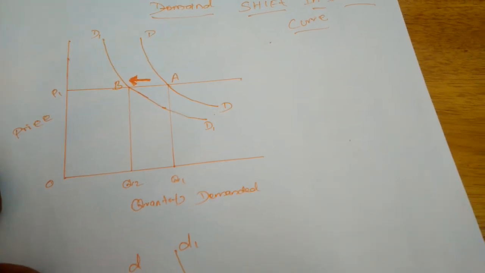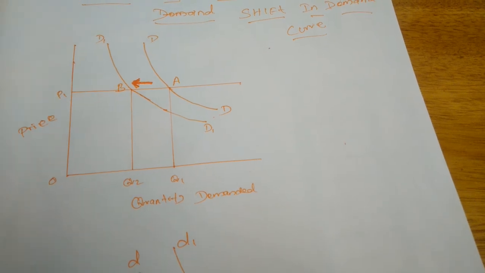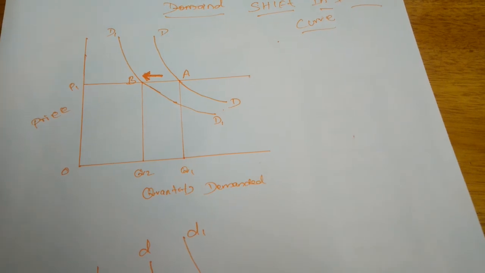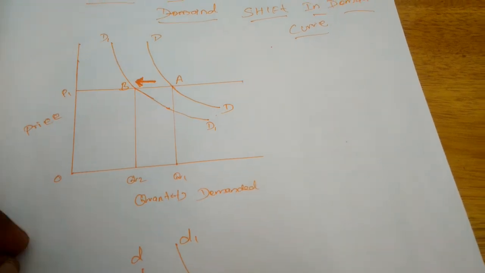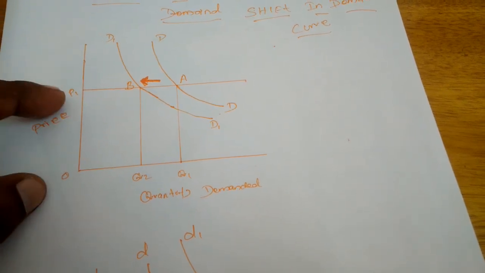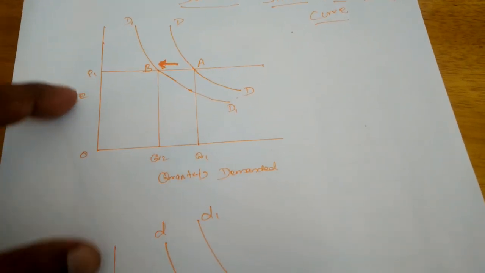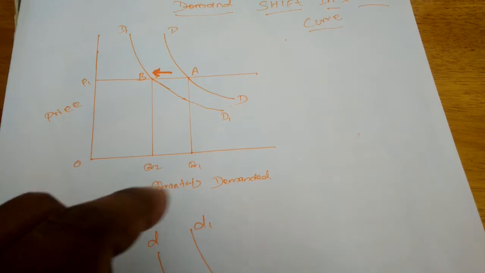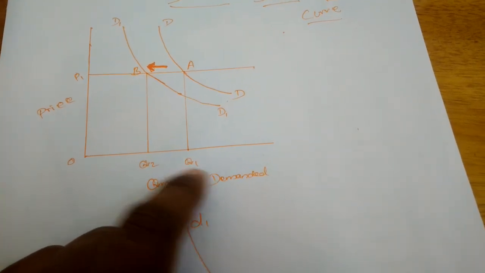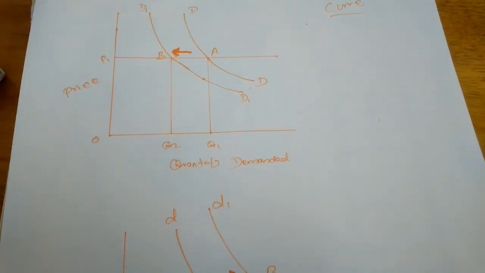Can you assume what the reason is? Normally we have studied that when income changes, the demand also changes. Suppose the OP1 level is 50 rupees. The price is not changed, but the income of the consumer is decreased, so the quantity demanded falls from OQ1 to OQ3, which means the demand curve also shifts downward.